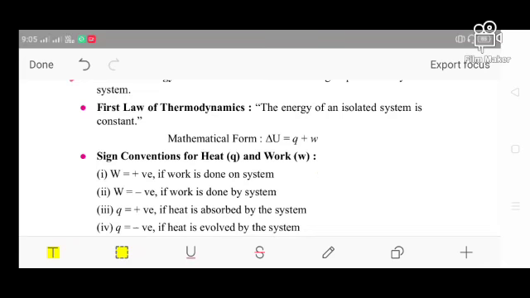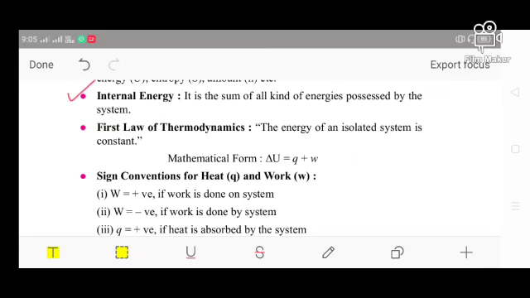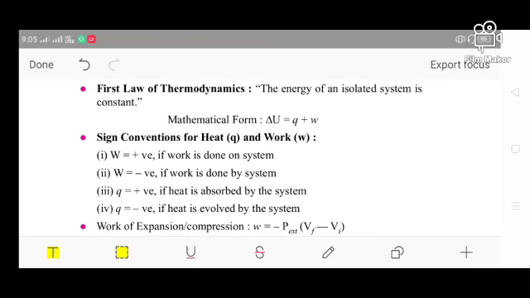So we can calculate the total internal energy from those two things: how much heat is released, and how much work is done on the system. When we add these two quantities, we find that it equals the internal energy. This is the first law of thermodynamics. It generally signifies that energy cannot be created or destroyed.